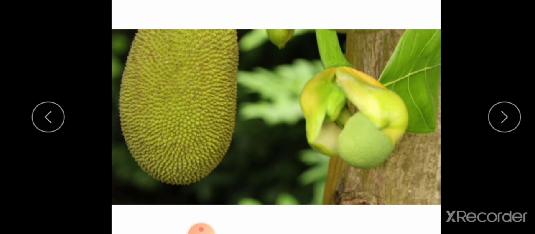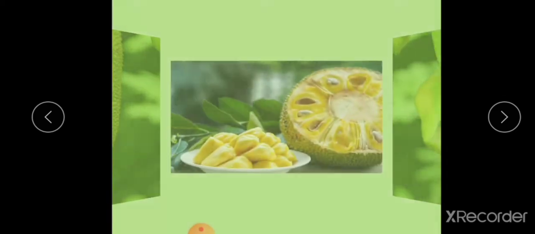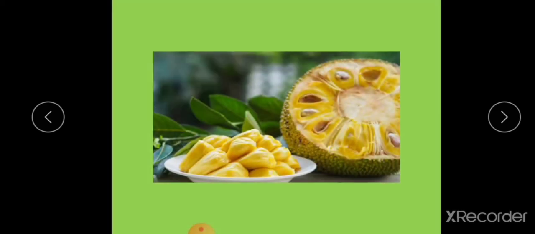Similarly, in pineapple flower, many flowers are there. Among these, some are male flowers and some are female flowers. As I told you, female flowers undergo pollination and fertilization takes place. What happens to male flowers? There is no chance of fertilization in male flowers. Some flowers turn into fruits, some flowers turn into different parts of fruits. So, if you cut a jackfruit, what all things can you see inside? Yes, chakkachola. This all comes from the ovary.